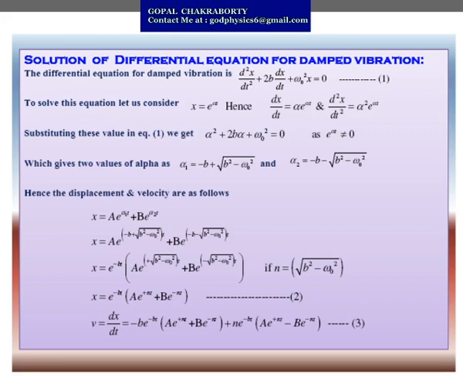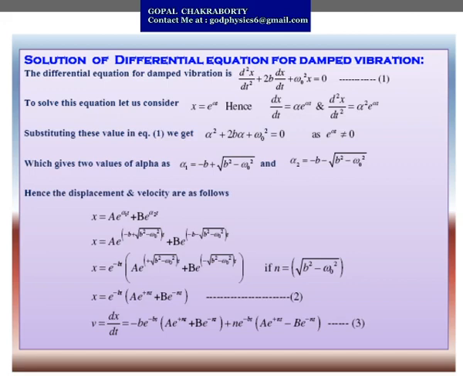Now we are going to solve this differential equation for damped vibration, d2x/dt2 plus 2b dx/dt plus omega naught square x equals 0. To solve this equation, I consider the solution x equals e to the power alpha t, where alpha is a constant.